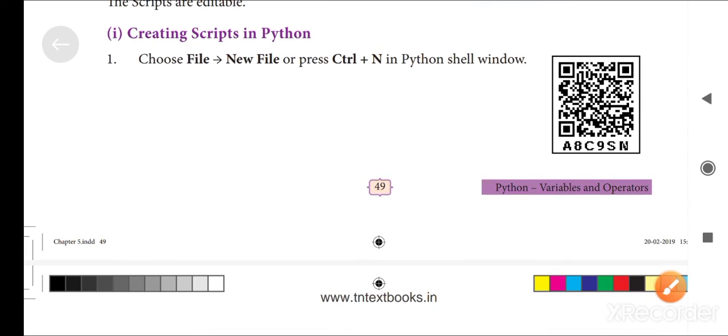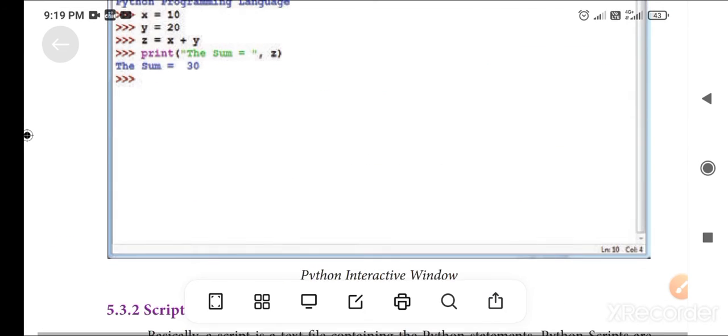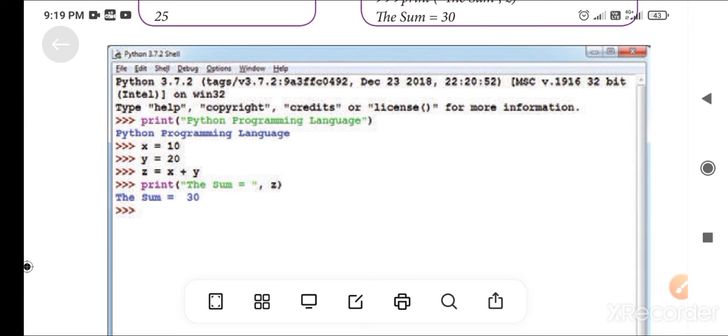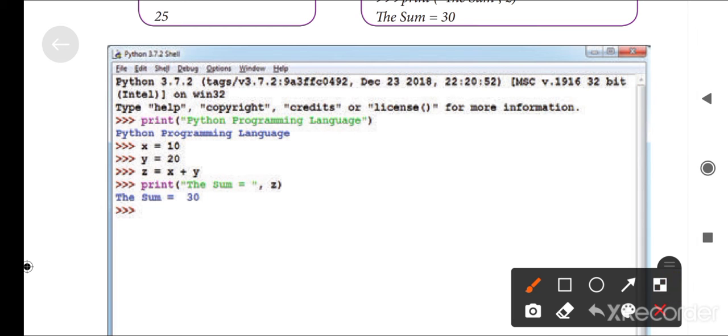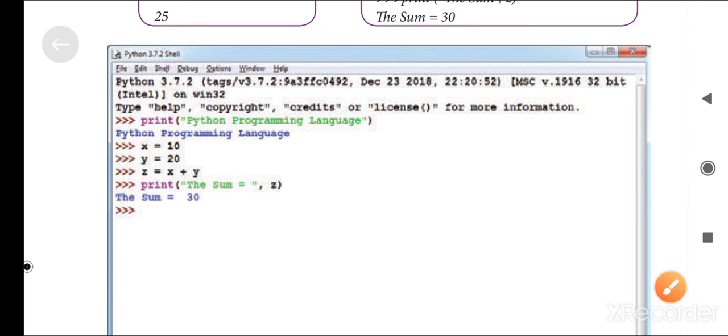How to create a script in Python? This is the screen. Press the File menu.